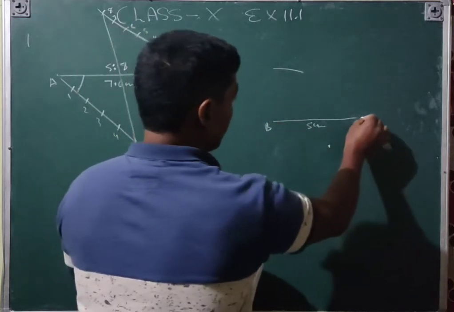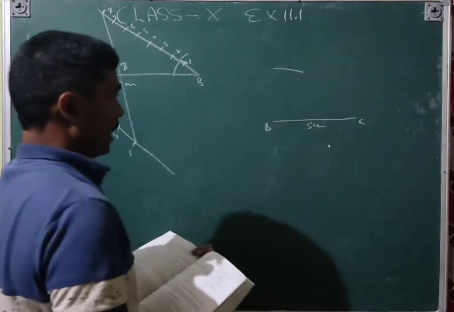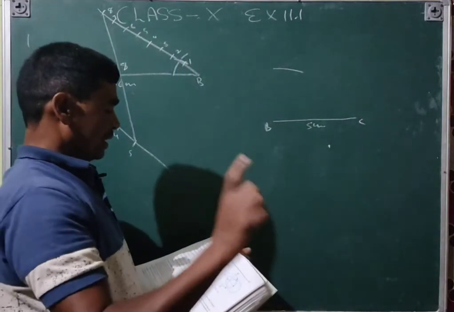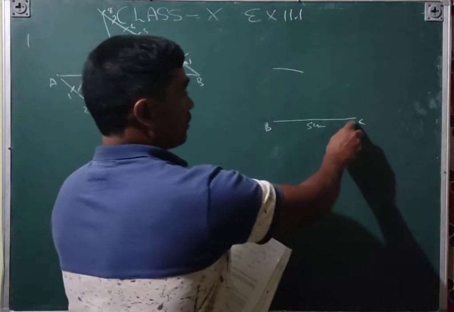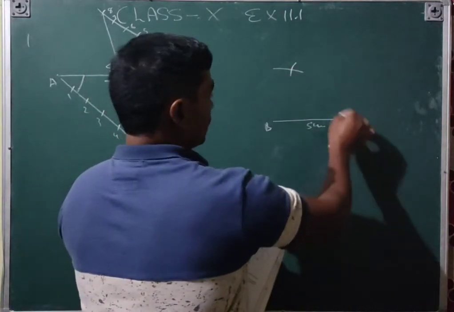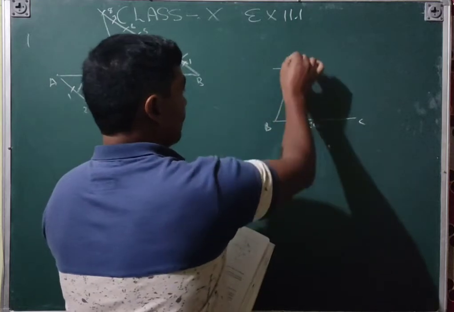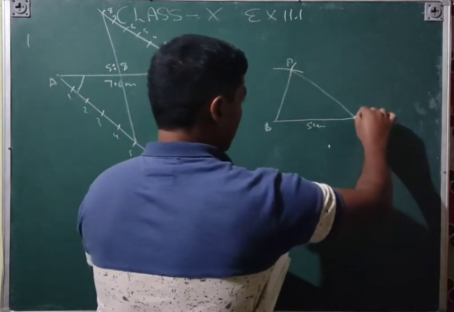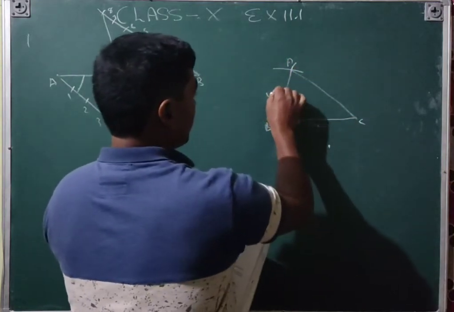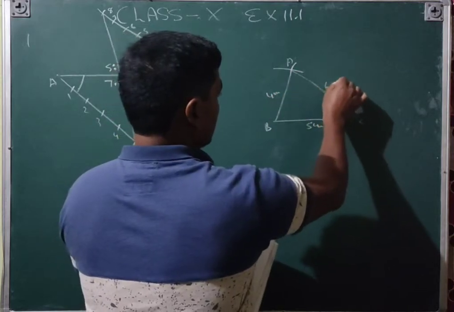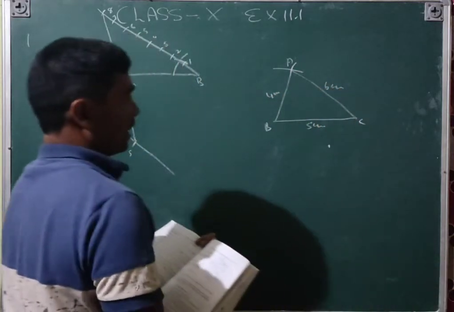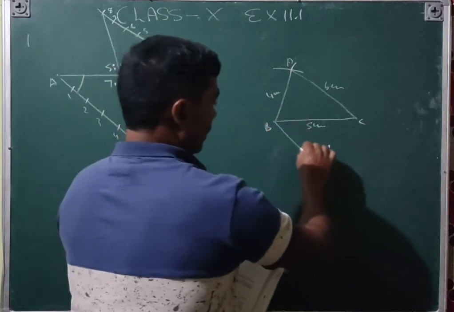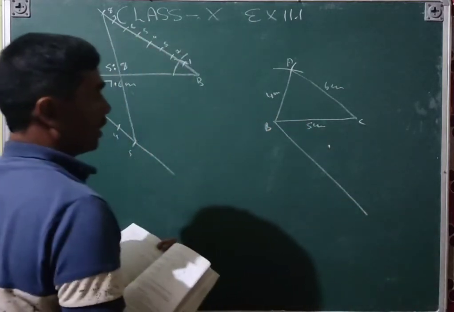We can write this as B and this as C, and then you will take 6 centimeter distance in your compass, and from point C you will make an arc, so that will be point A. Join AB and AC. This is the 4 centimeter, this is the 6 centimeter. And then you will draw an acute angle at point B.